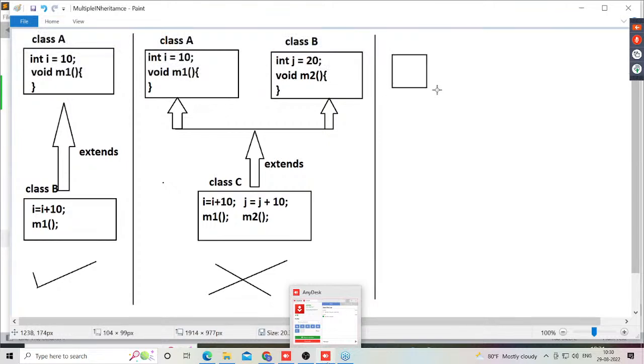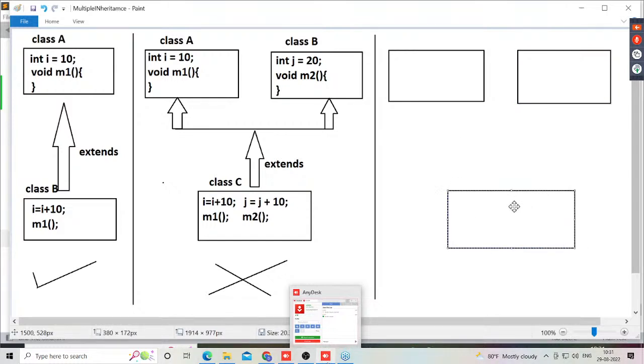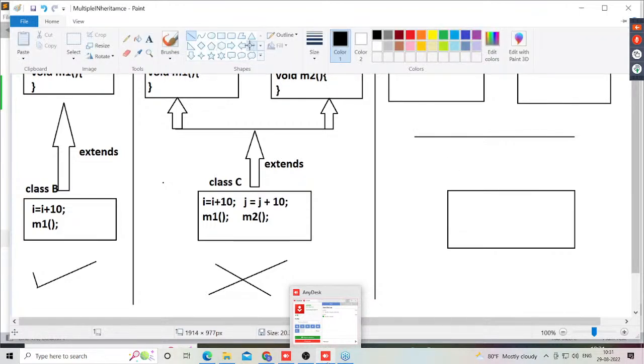As usual, I want to take the same class A. Now this is class B. Now this is class C. Here one line, that means the inheritance relationship I'm trying to provide.